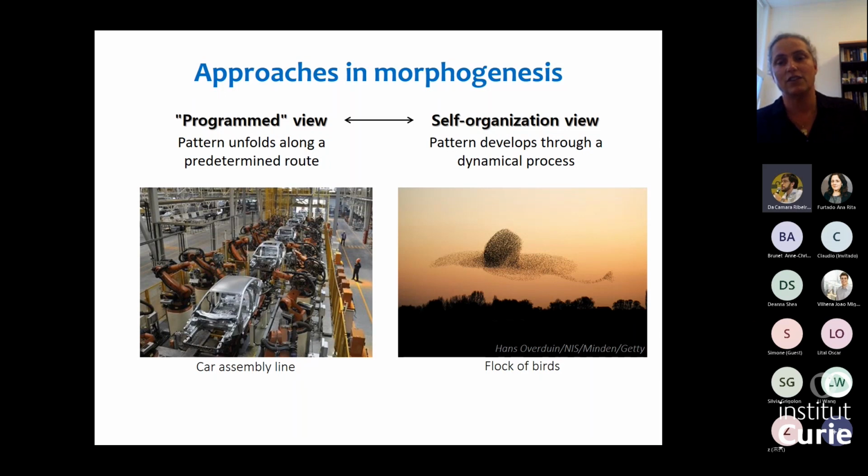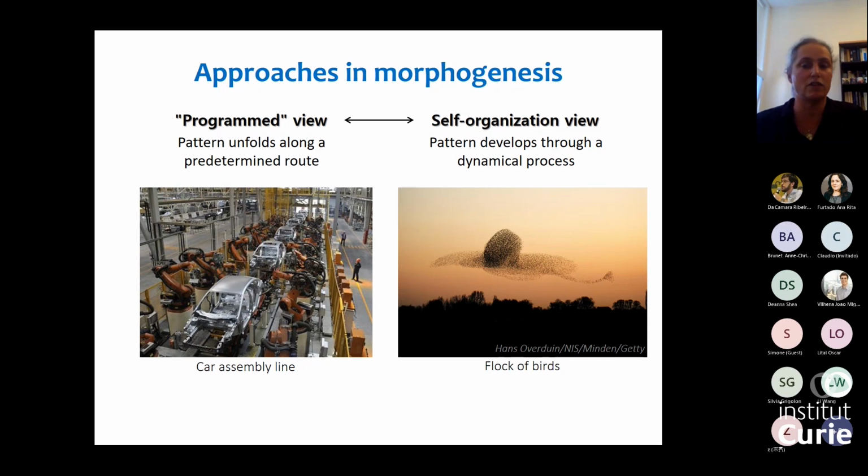On the other hand, you have the more dynamic view, the self-organization view, where you think of the pattern developing through a dynamical process rather than a predetermined route. This takes its analogy from the field of active matter, and you can see an example here with this flock of birds, which develops into these patterns through the dynamics of the process.